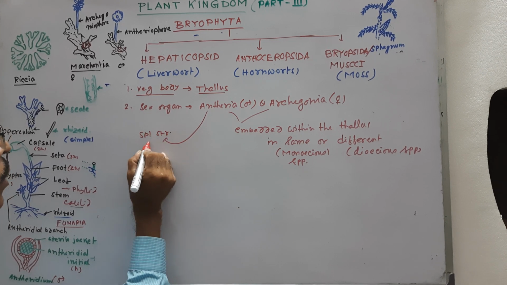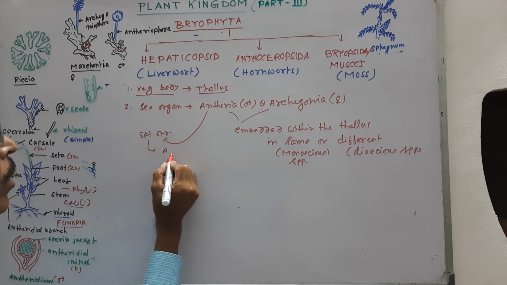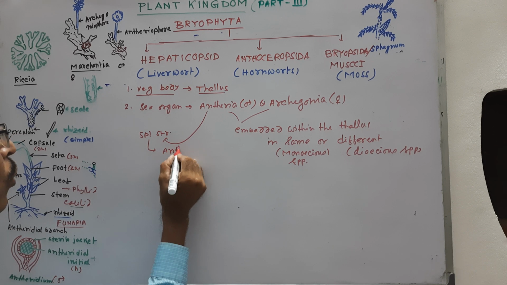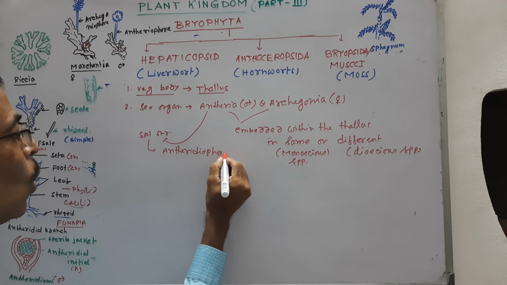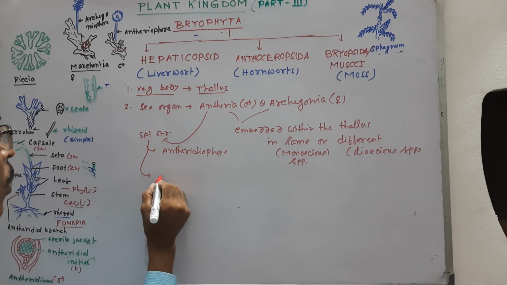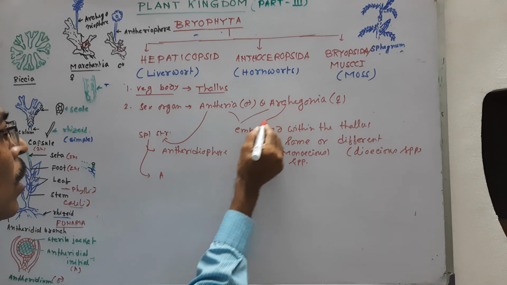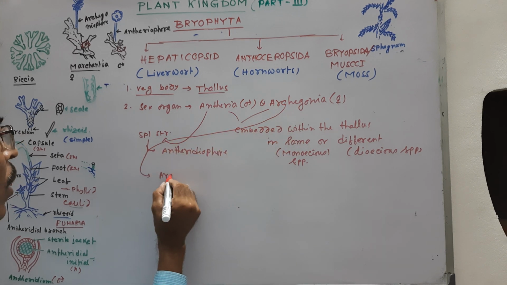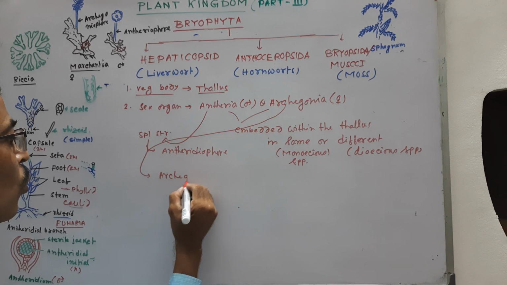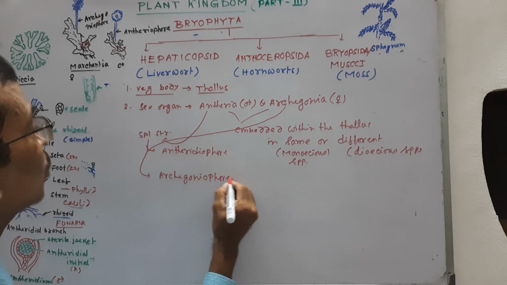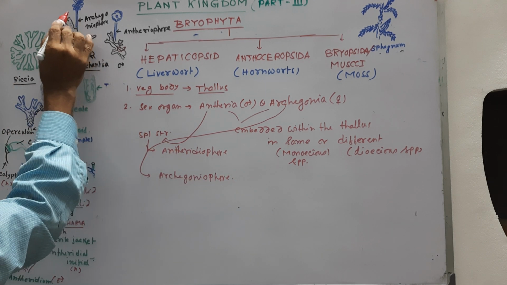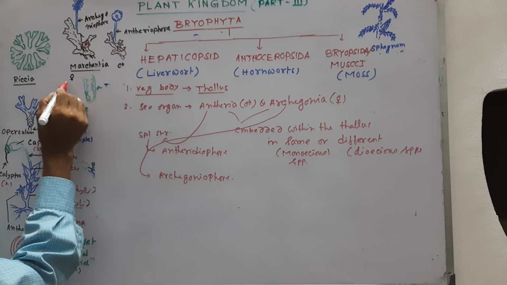Or Antheridia and Archegonia may develop on a special structure, the antheridiophore or archegoniophore. Look here, this is the archegoniophore on the female thallus.